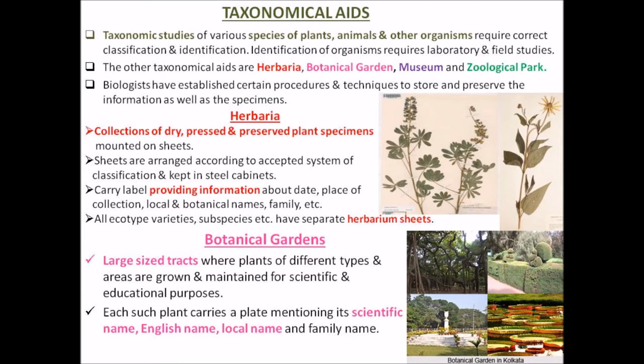So botanical gardens can be considered living herbaria. It's live material, so it is easy for research fellows to study a lot from the gardens.